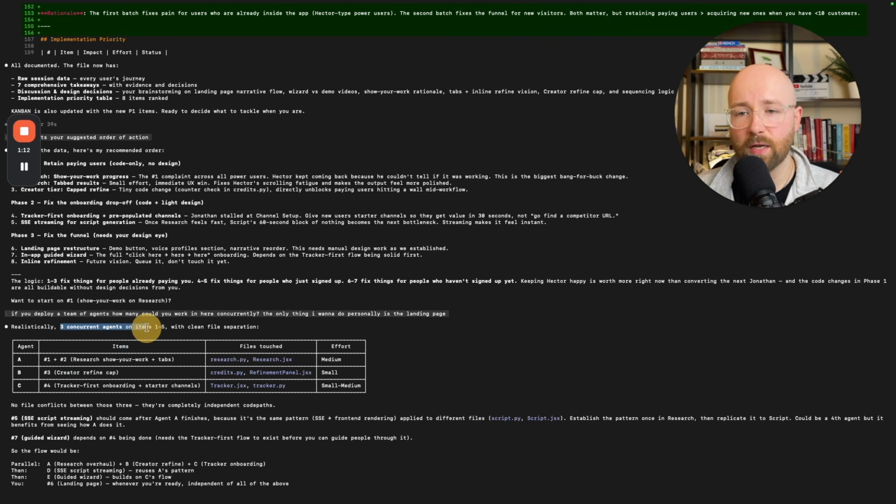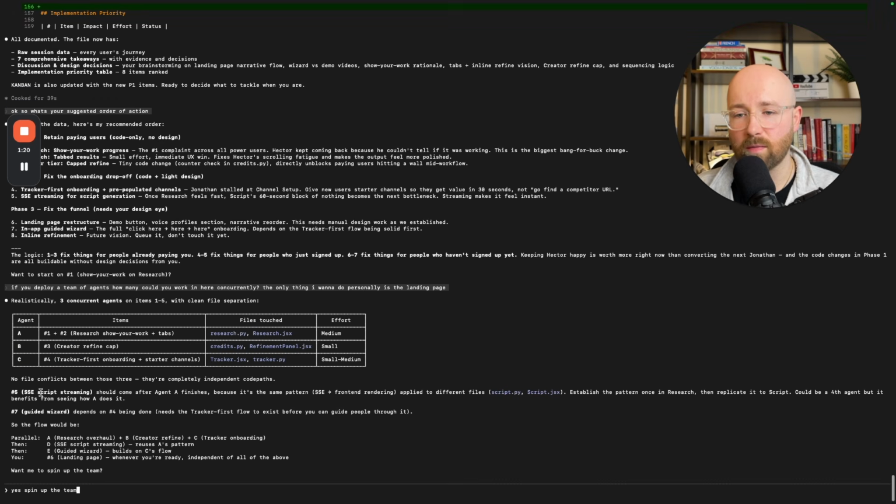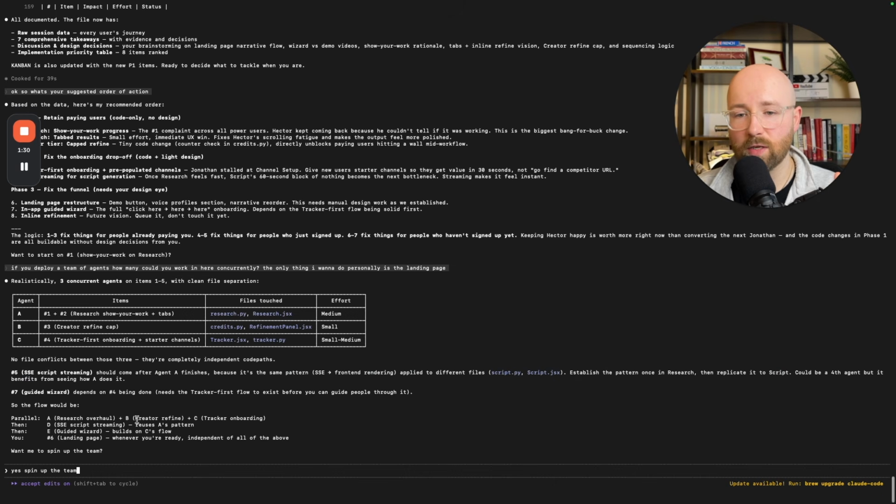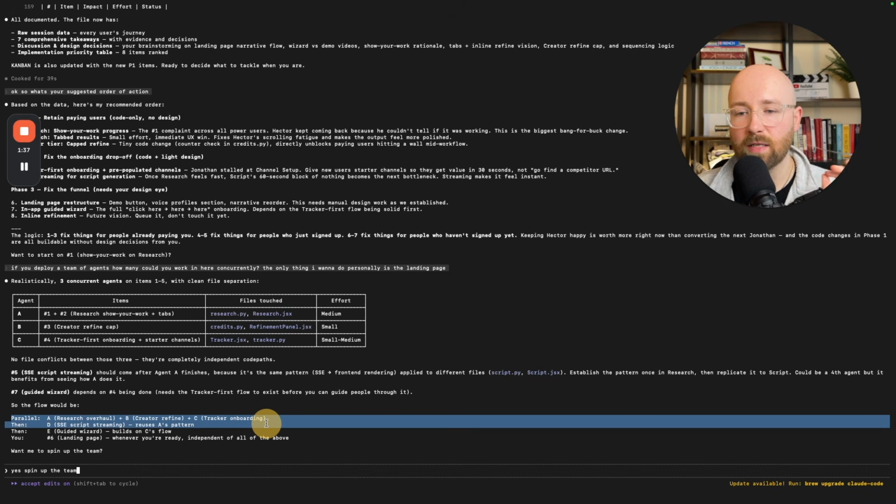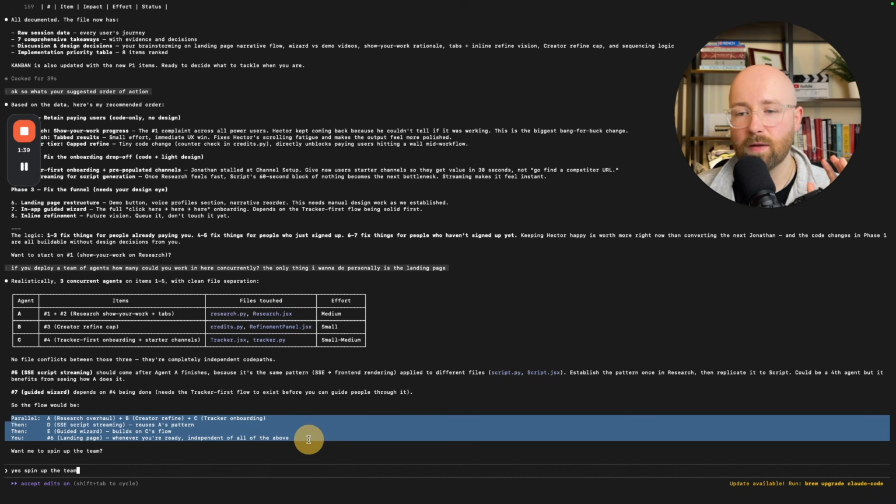So 3 concurrent agents. A works on 1 and 2, B works on 3, C works on 4. Now, if we look here, it says no file conflicts, which is good because it's figured out which files it should work on. Then it says that number 5 should come after one of them finishes, 7 when another one does. So it gives you an actual workflow. So in parallel, A, B, C will all work. Then D, then E, then me.